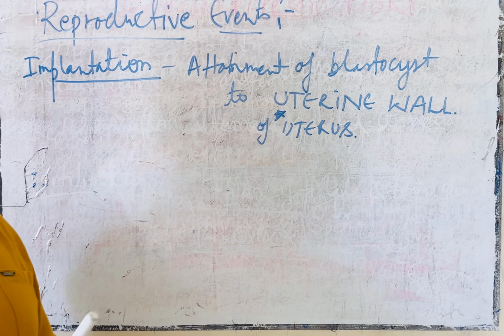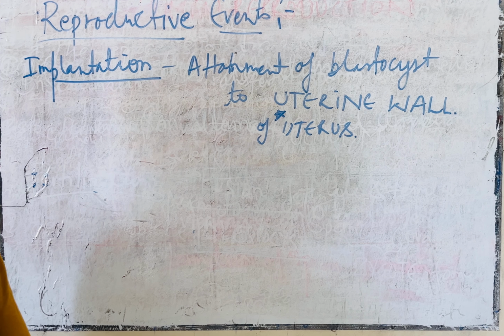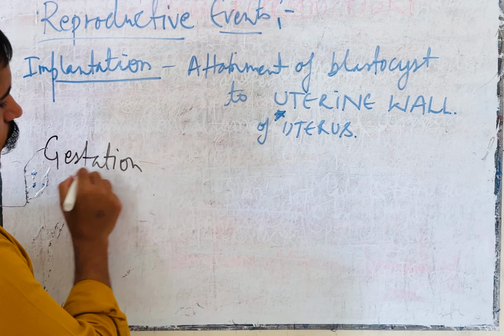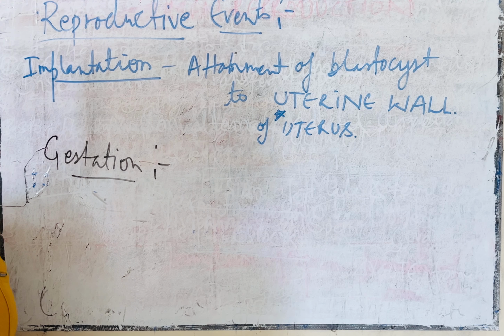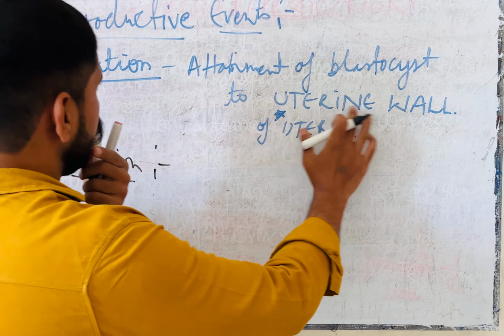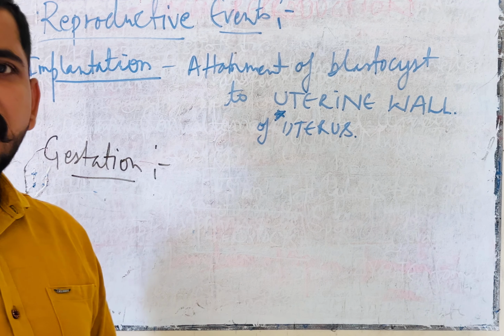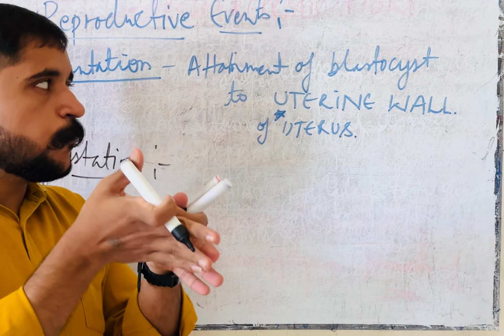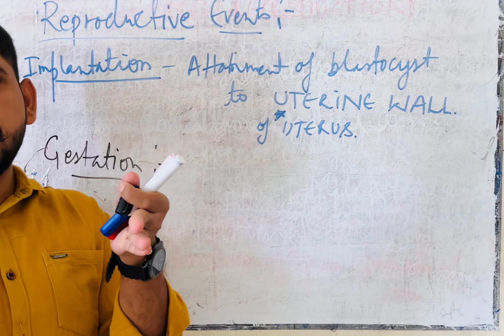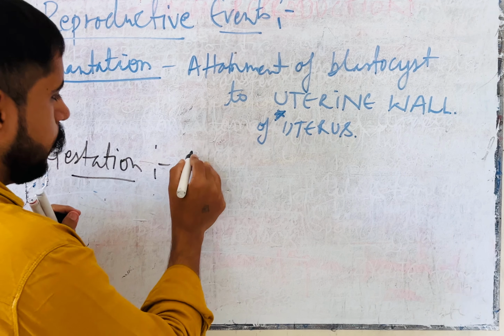Great. Then after implantation, one period occurs. That period is called gestation. What is the exact meaning of gestation? After implantation, after attachment of the blastocyst to the uterine wall, it goes through embryonic development.